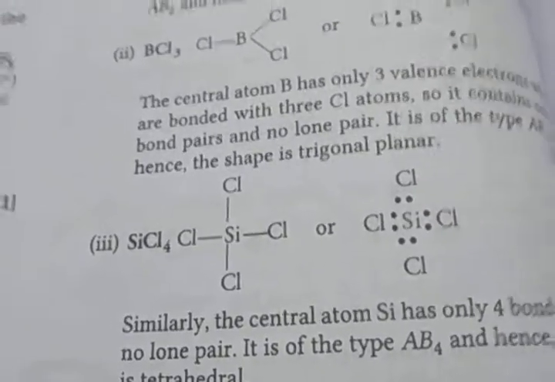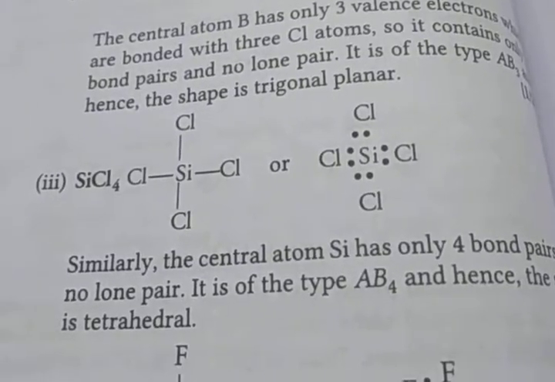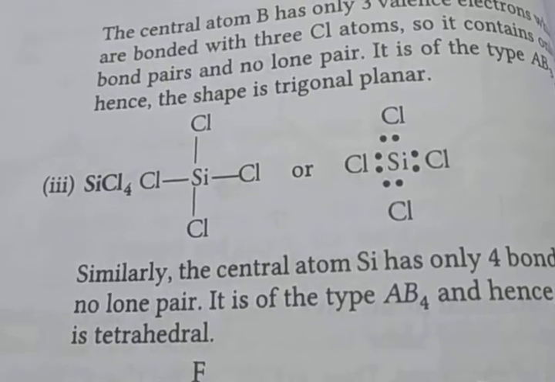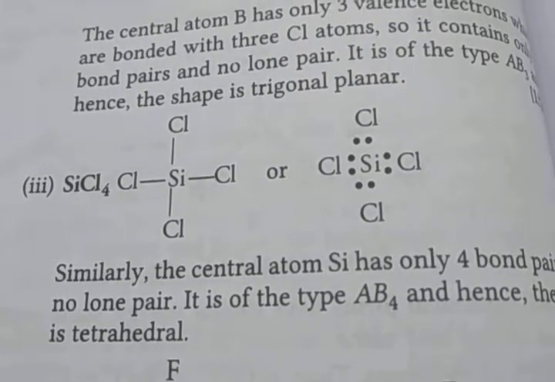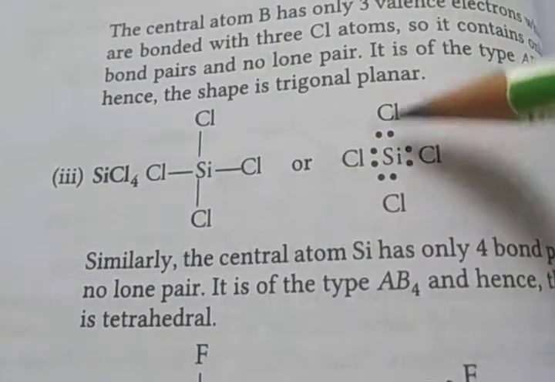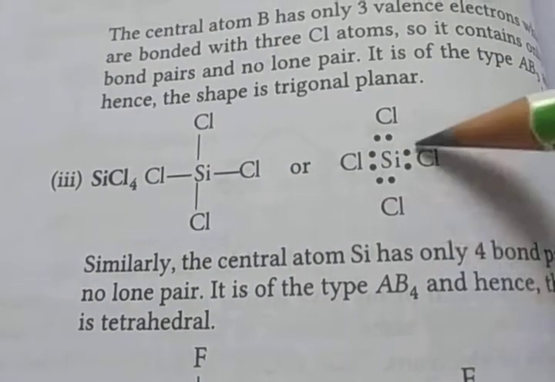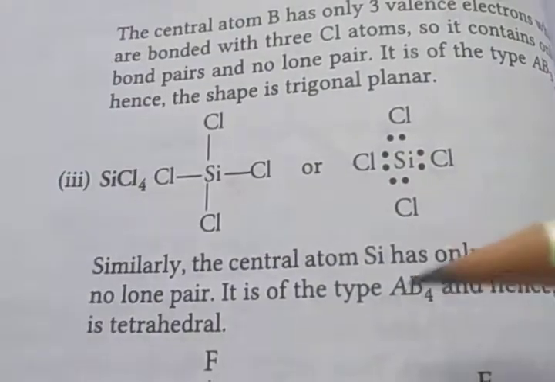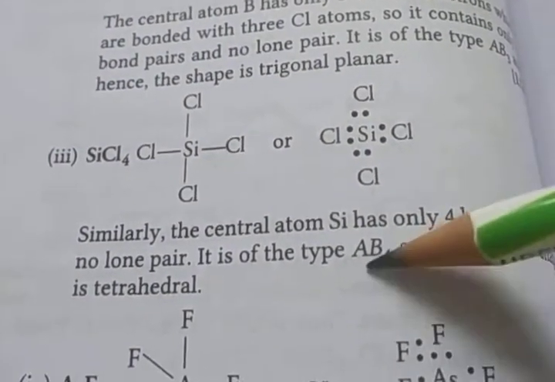Next is silicon tetrachloride. Shape of silicon tetrachloride according to the VSEPR theory. Silicon has 4 bond pairs and no lone pair, because 4 electrons are bonded with the 4 chlorines. So it is of the type AB4, so it is tetrahedral.